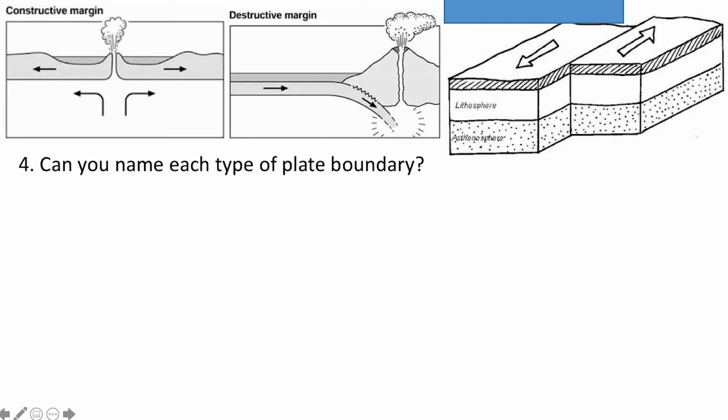In the second diagram, we've got a destructive margin and you can see one plate pushing underneath of another. Here we're going to not only get the formation of volcanoes and volcanic activity, but also seismic activity, which can lead to earthquakes. In our final diagram, we've got what we call a conservative plate boundary. 2 plates rubbing in opposite directions, causing friction and eventually causing an earthquake.